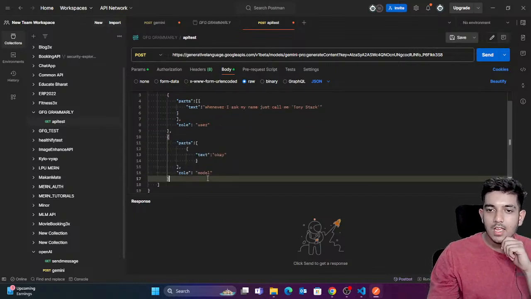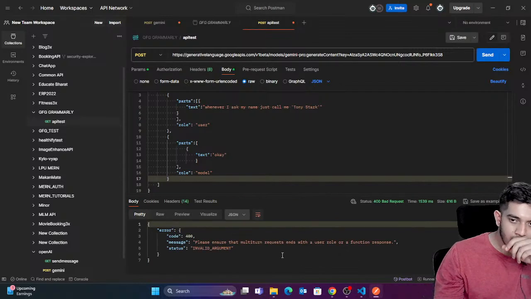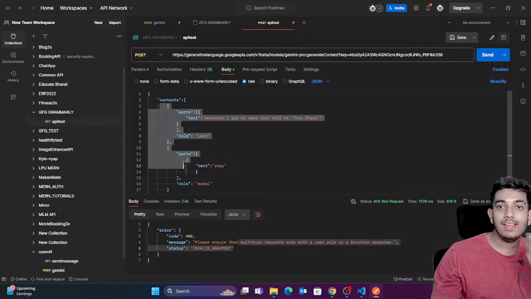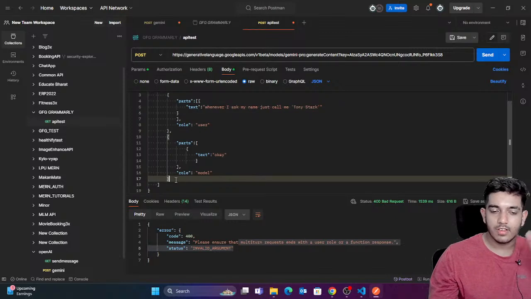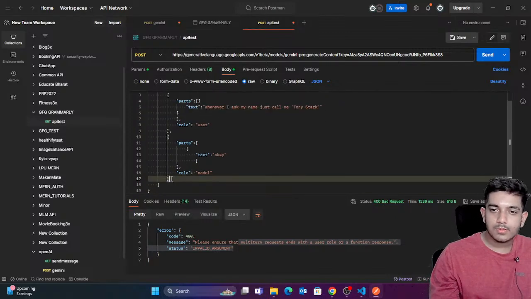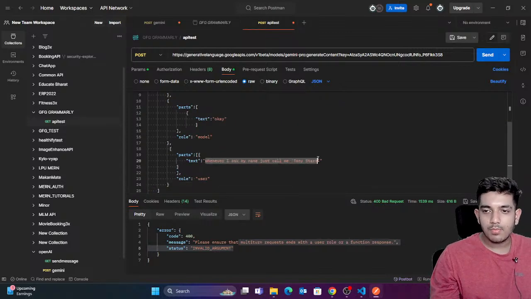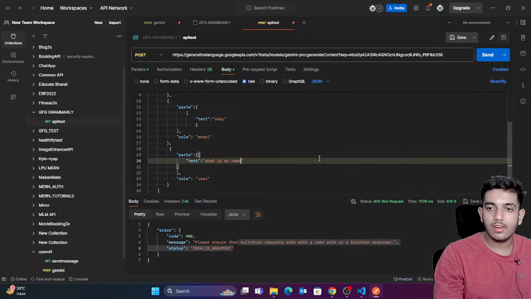Fine. If I just click on send, you can see that now it's saying the user must ask something. So you can assume that you are giving some pre-instruction. This would act like pre-instruction. So now after this, the user asks something. The ending must always be the user. Now the user asks something. What can the user ask? The user simply asks, what is my name? That's it.